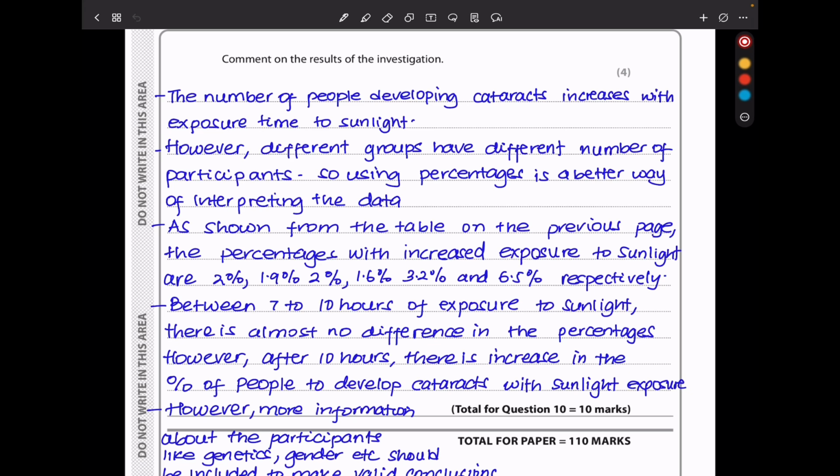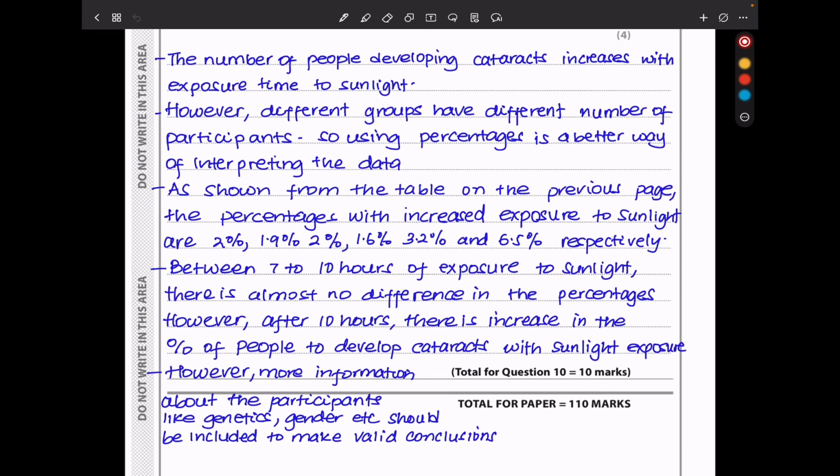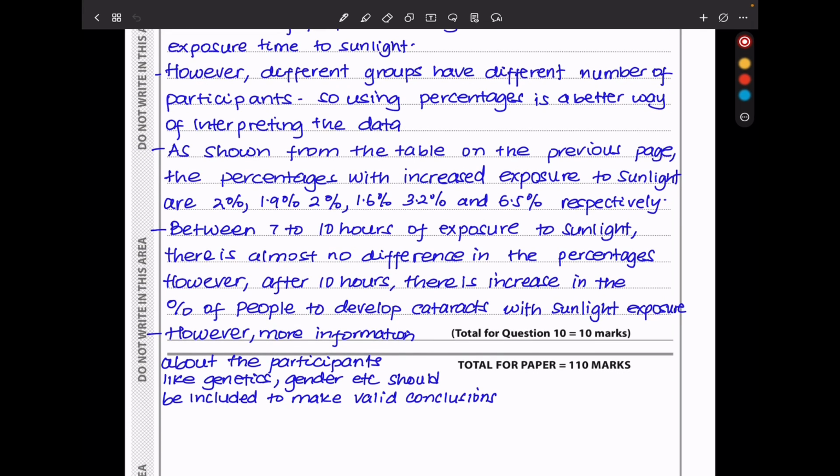As shown from the table on the previous page, the percentages with increased exposure to sunlight are 2%, 1.9%, 2%, 1.6%, 3.2%, and 6.5% respectively. Between 7 to 10 hours of exposure to sunlight, there is almost no difference in the percentages. However, after 10 hours, there is an increase in the percentage of people who develop cataracts with sunlight exposure. However, more information about the participants like genetics, gender, etc. should be included to make valid conclusions.